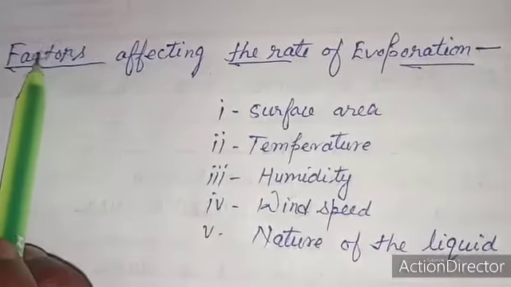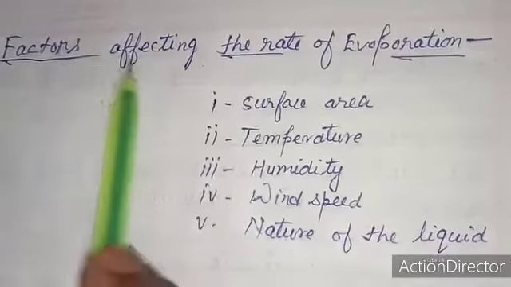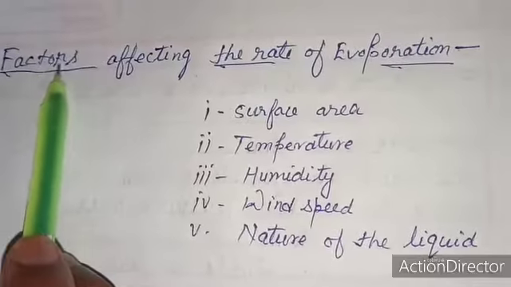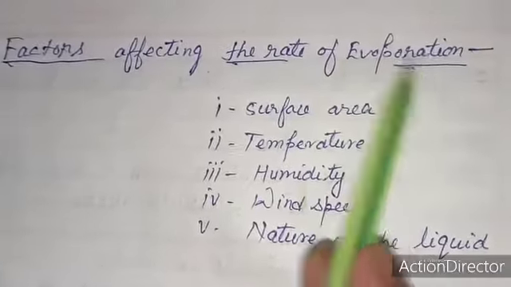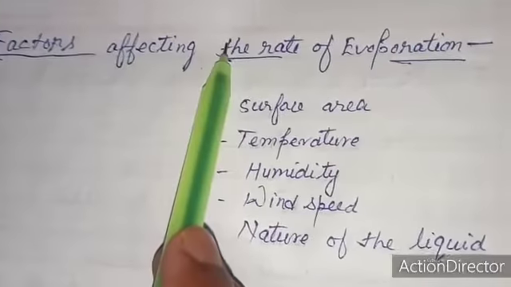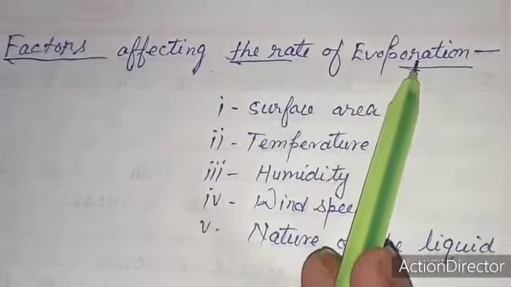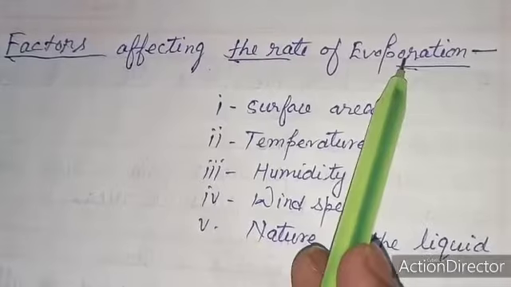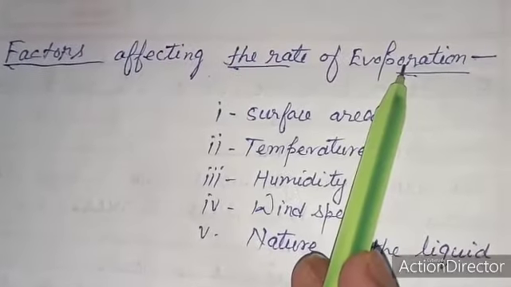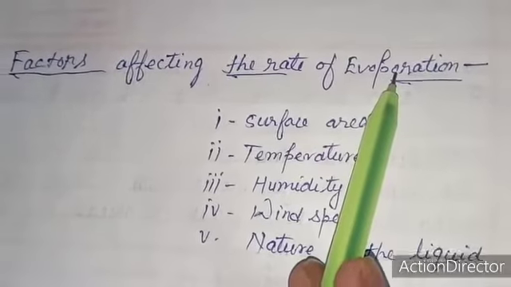Let us start. Today we are going to study the next topic, factors affecting the rate of evaporation, that is, on which factors the rate of evaporation depends. In the previous video I told you about the phenomena of evaporation and boiling. What is evaporation?